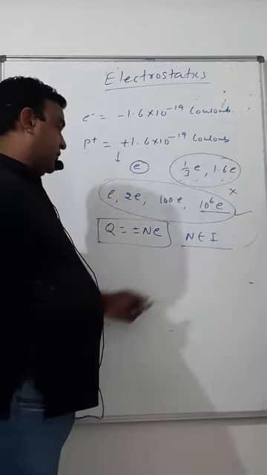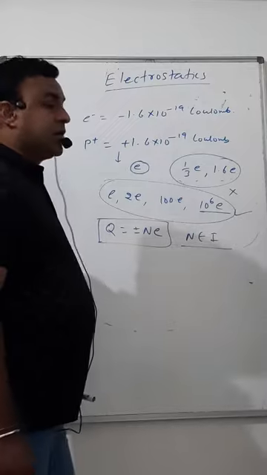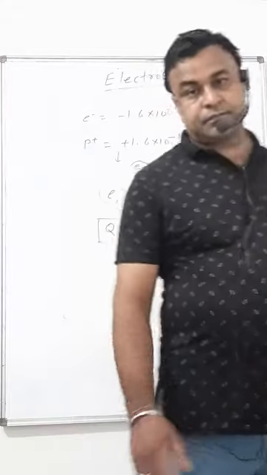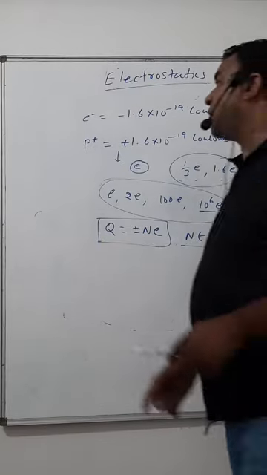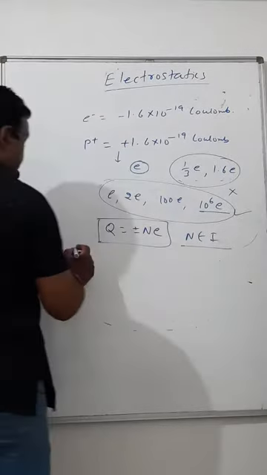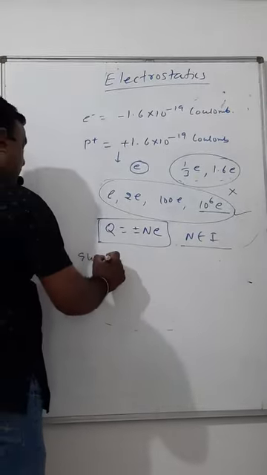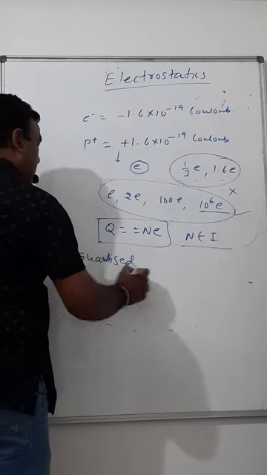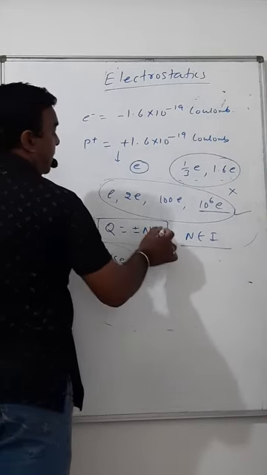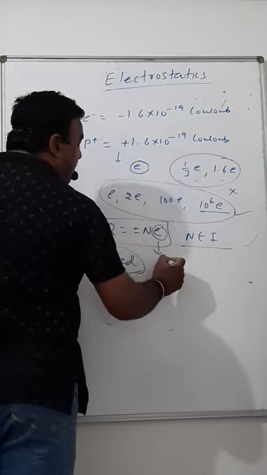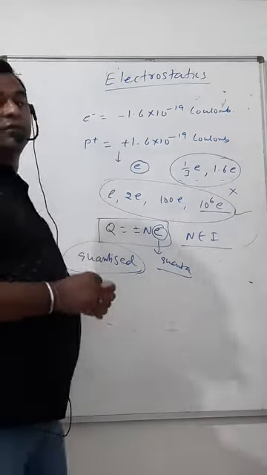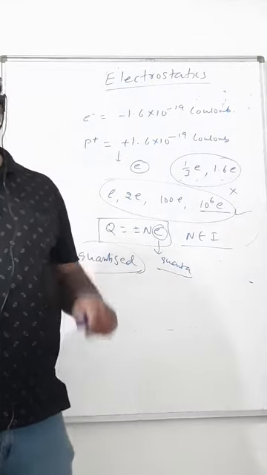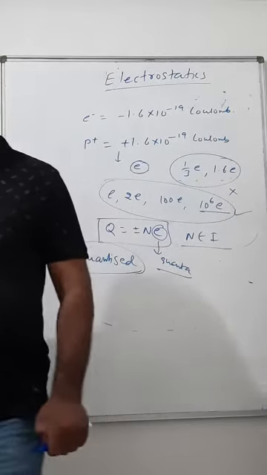N must be an integer, it can't be a fraction. So this property is called quantization, and charge is called quantized. The minimum value is called its quanta. For charge, the quanta is E, 1.6 times 10 to the power minus 19.